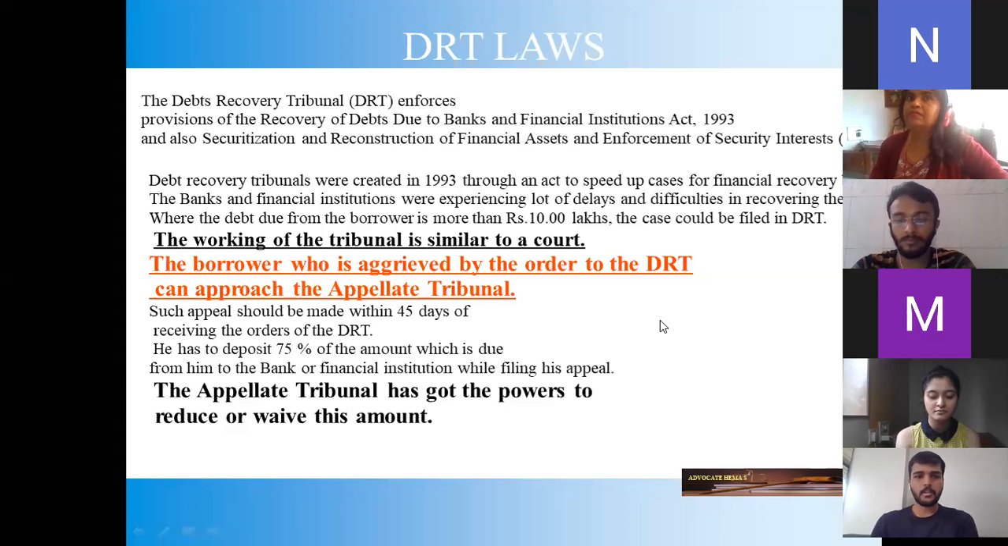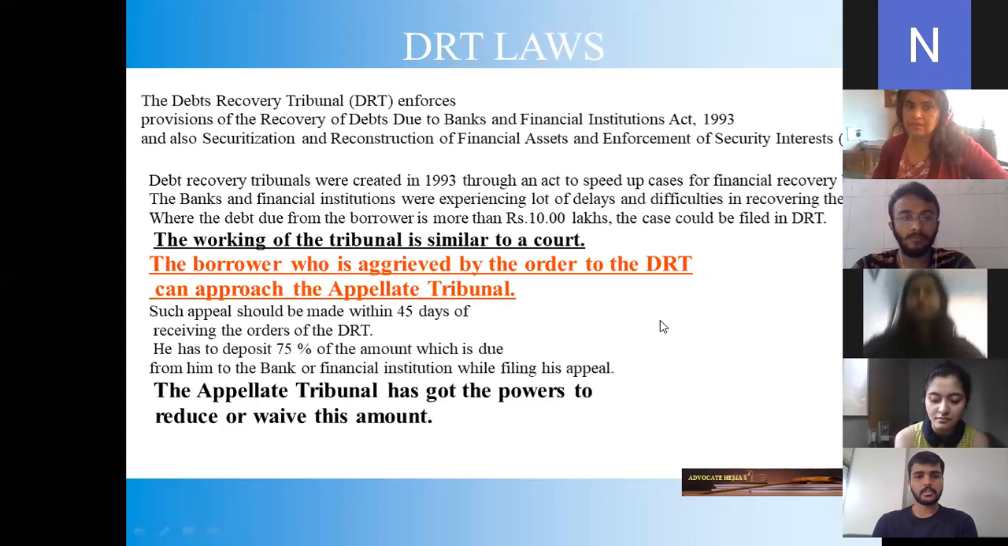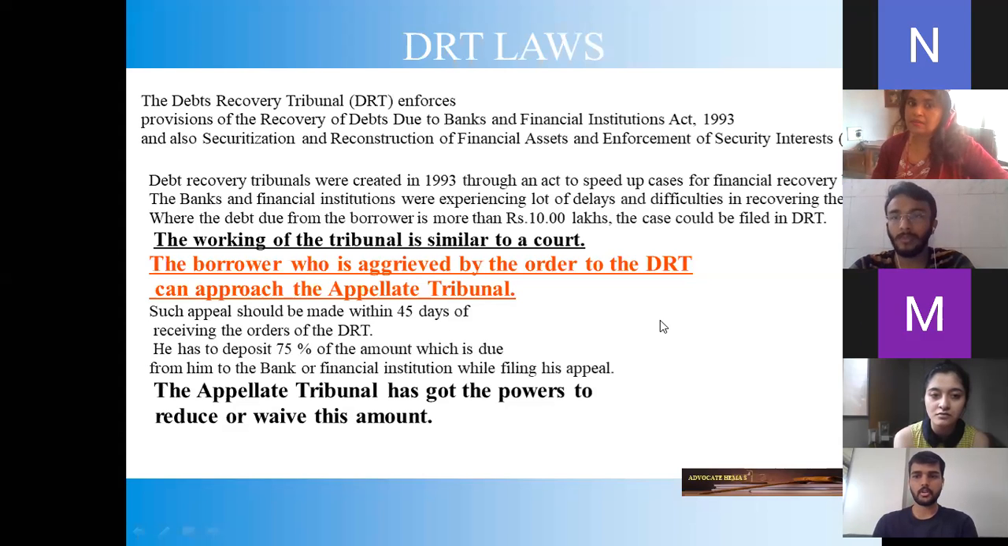Such an appeal should be made within 45 days of receiving the orders of the DRT. He has to deposit 75% of the amount which is due from him to the bank or financial institution while filing his appeal. The appellate tribunal has got the powers to reduce or waive this amount.